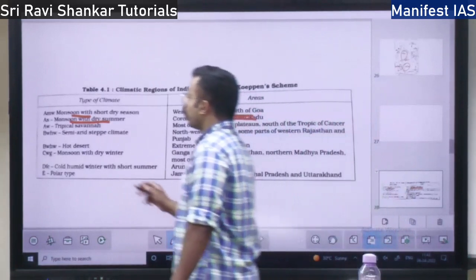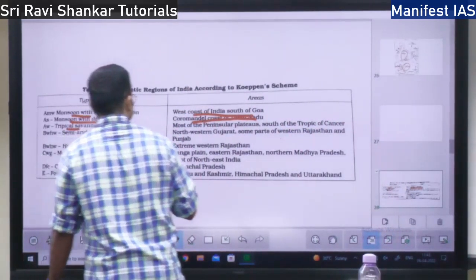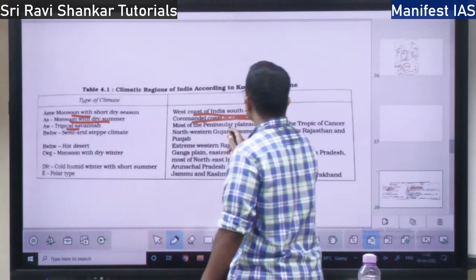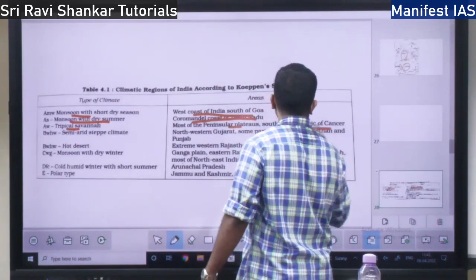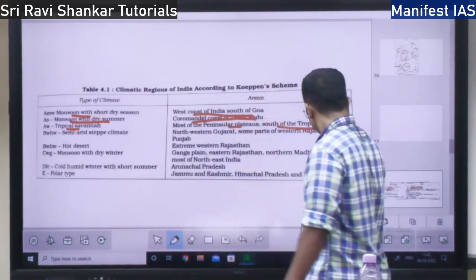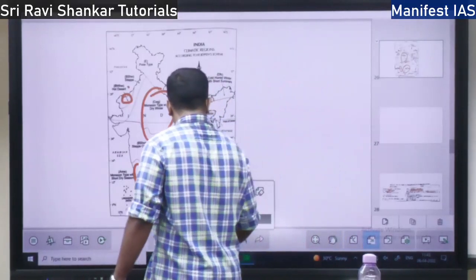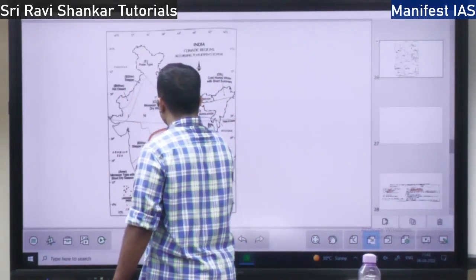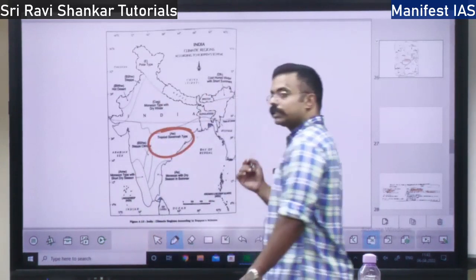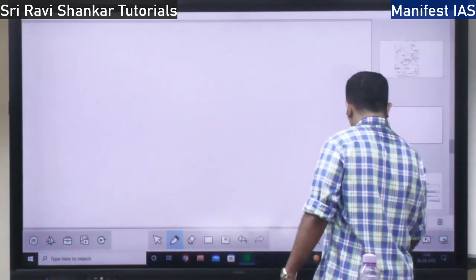Third is the tropical savanna. Tropical savanna you will find in the peninsular plateau south of the Tropic of Cancer. South of Tropic of Cancer, you will find the tropical savanna climate. We have discussed what is savanna in world physical geography.